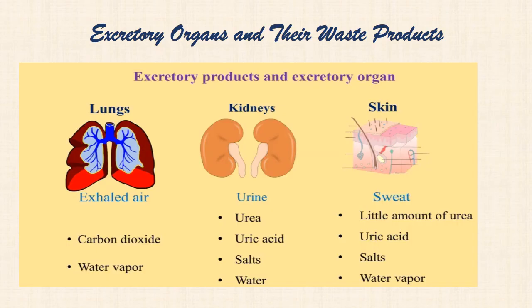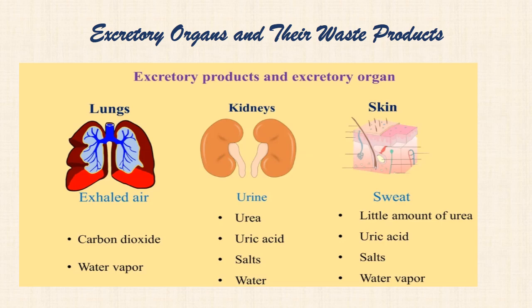Now, looking at excretory organs and their waste products, from the picture in front of you, we have the lungs, the kidneys, and the skin. The lungs excrete exhaled air, and the exhaled air is made up of carbon dioxide and water vapor.